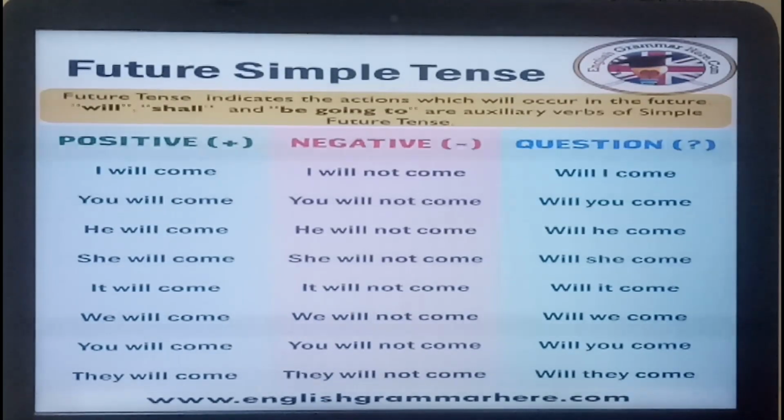Fine. So a very simple rule, you just need to add will and you have to use the first form of the verb for simple future tense. For negative just add not, and for interrogative will comes in the beginning. So will plus verb's first form for simple future tense. This is simple future tense.